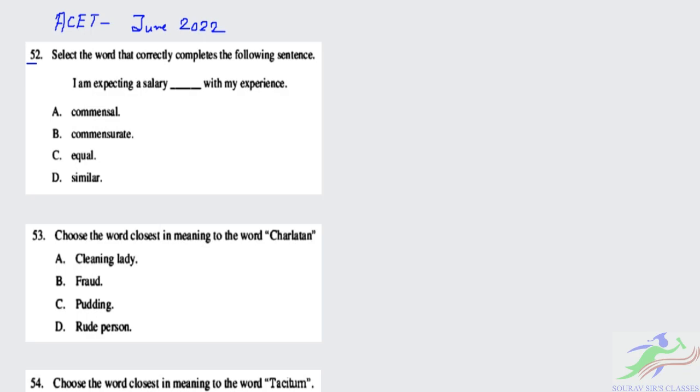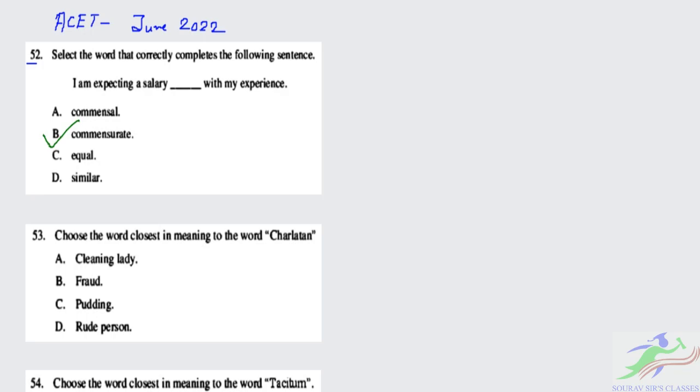Next we have commensurate, equal and similar. If you are expecting a salary, it should be commensurate. Commensurate means in proportion. Expecting a salary equal with my experience or similar with my experience is not a correct usage, because when you try to express the meaning, it is vague. So the ideal option for this case is commensurate, that is option B. So for question number 52, the correct option is B.